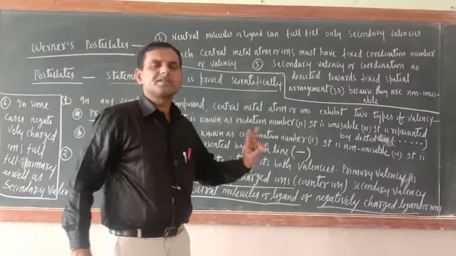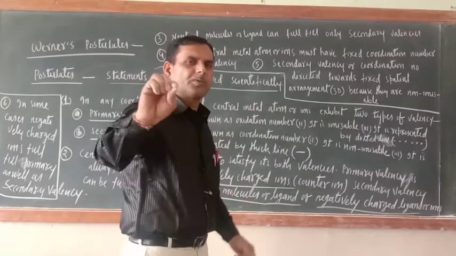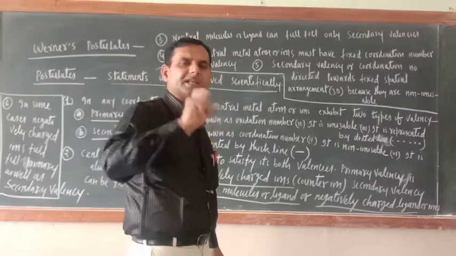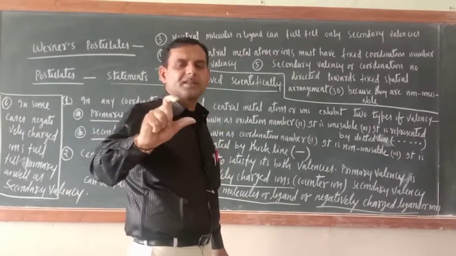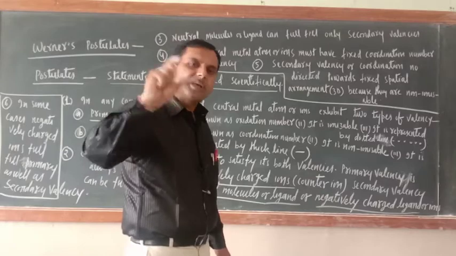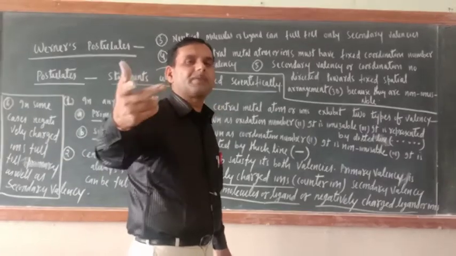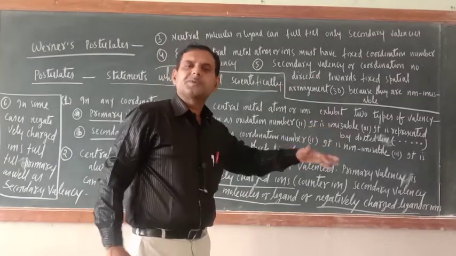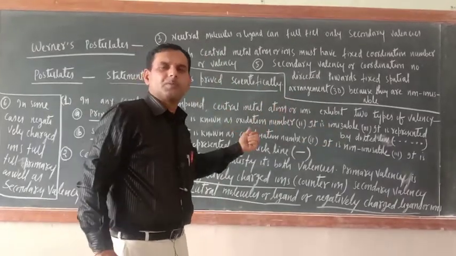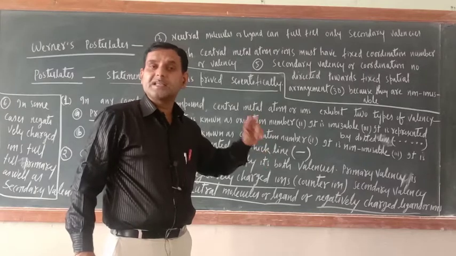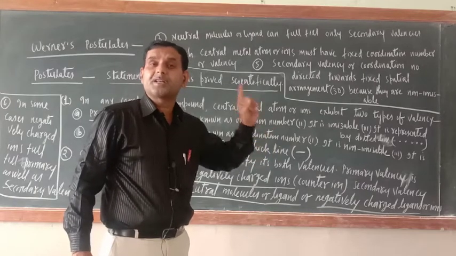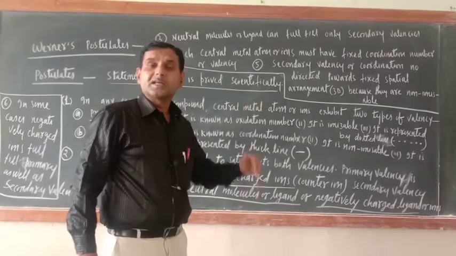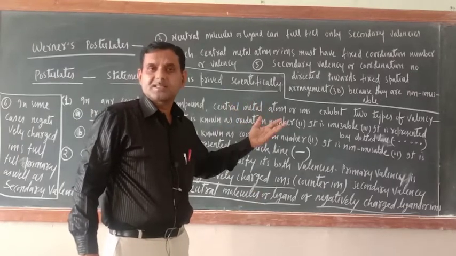Negatively charged ions may be present, and try to understand, even if a negatively charged ion is present inside the coordination sphere, then also it can fulfill the primary valency. It doesn't mean that only those present in the ionization sphere can fulfill it. Those present inside the coordination sphere, if they are negatively charged ligands, can fulfill the primary valency also.